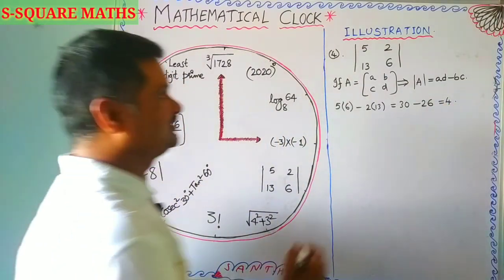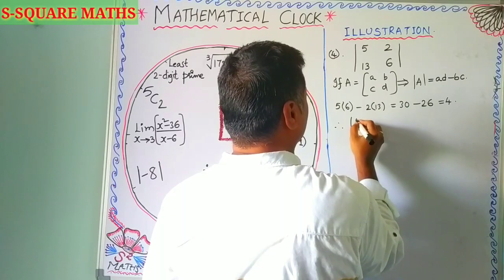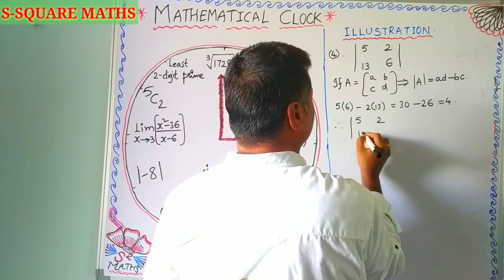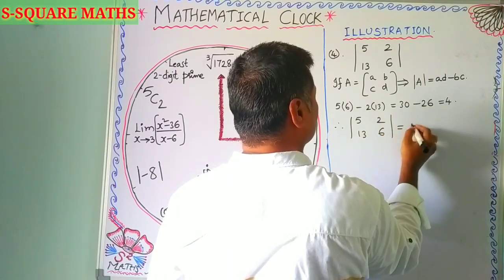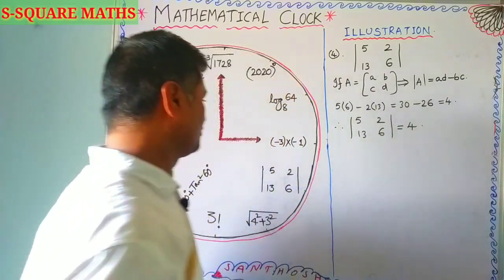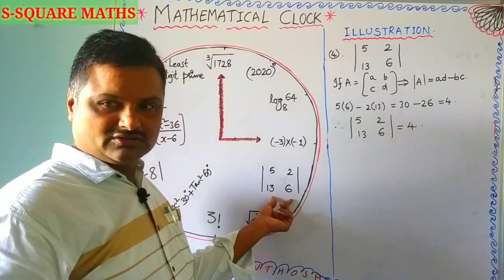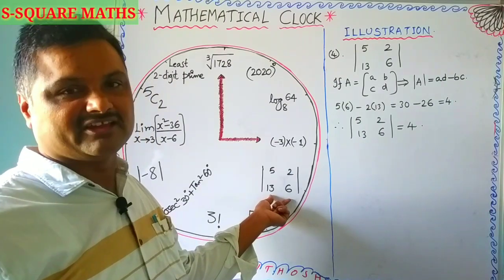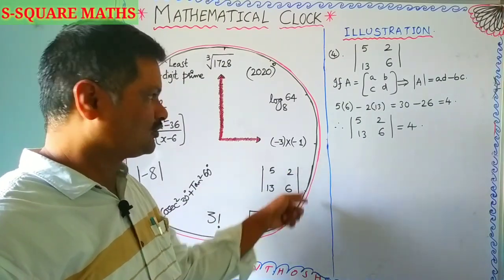So therefore the value of the determinant of 5, 2, 13, 6 gives you 4. So it is nothing but 4 for the determinant of a square matrix. It has 2 rows and 2 columns.